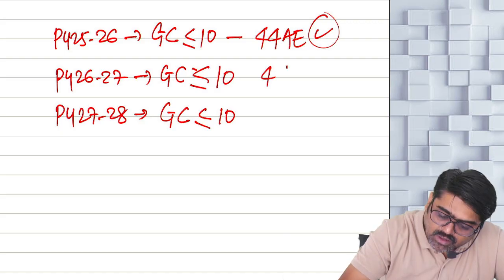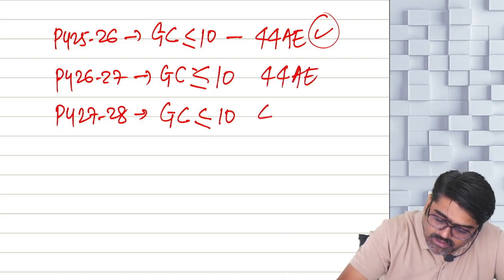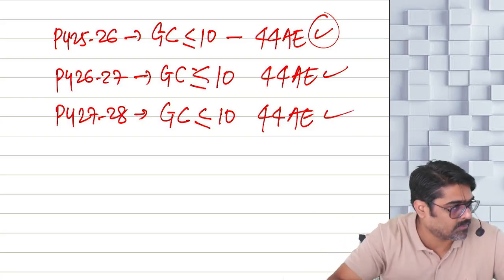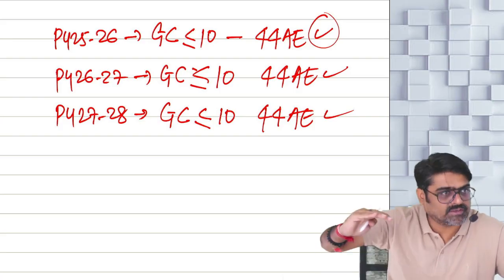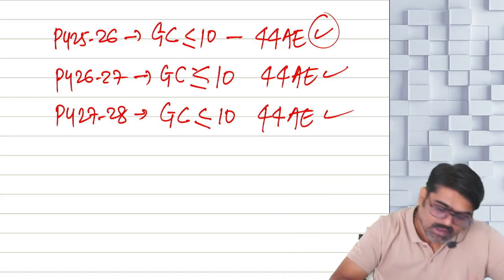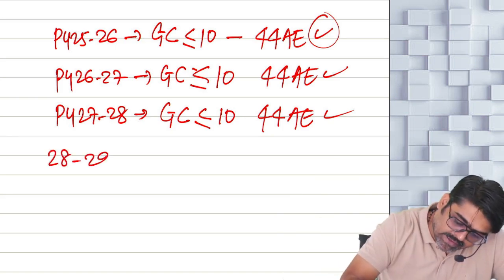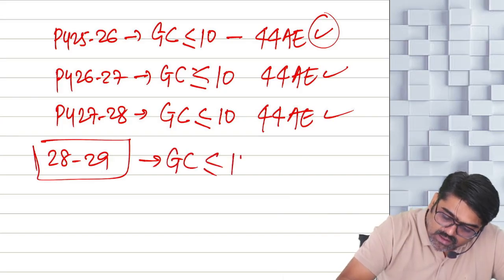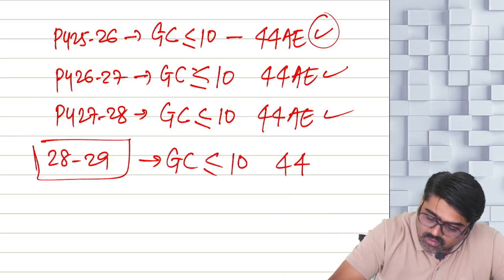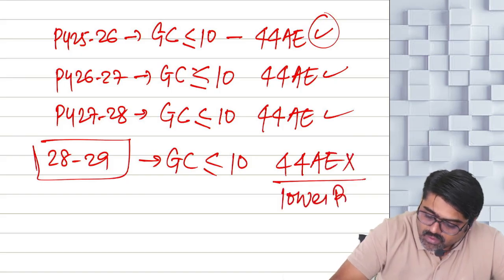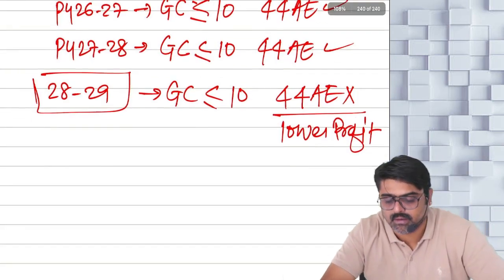In these years you are following 44AE. These 2 years you are following 44AE. You are showing 44AE presumptive profits, amount specified or a higher sum. But in year 28-29, even if your goods carriages are not more than 10, still you are not following 44AE in this year, and you are showing lower profits.